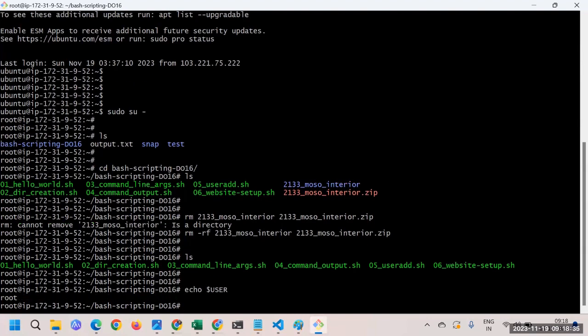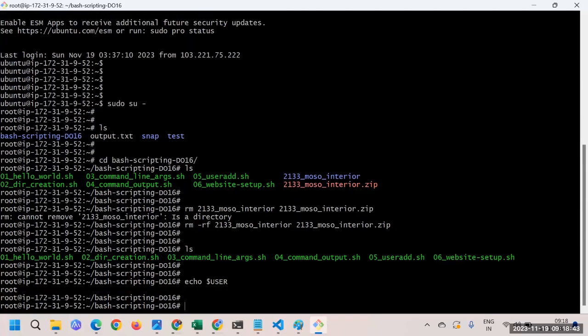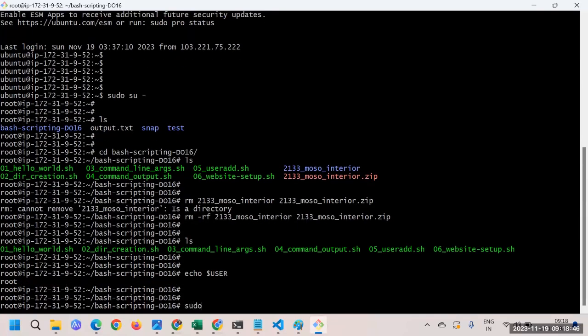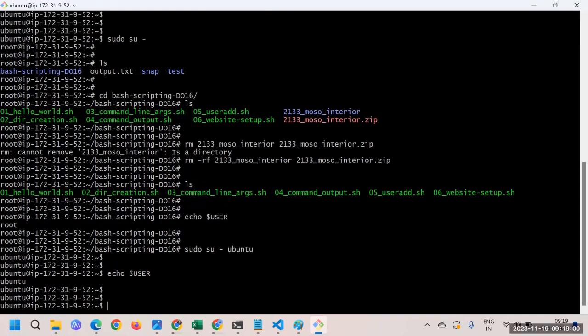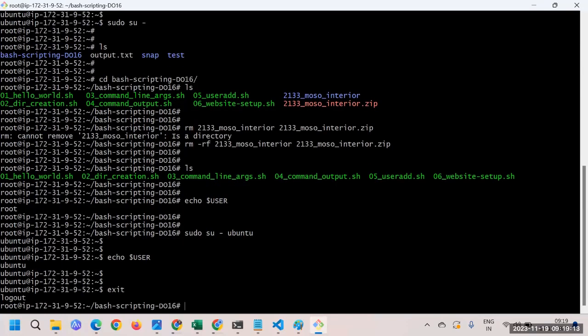Here you can see when I'm executing echo, then dollar USER, it's printing the root user. And like that, let's say I switch myself to Ubuntu and execute the same command to show you how that variable works. If I do it this way, you can see the user. It's one of the variables we have. If you're curious, while executing the script, who is executing the script, you can utilize those variables.